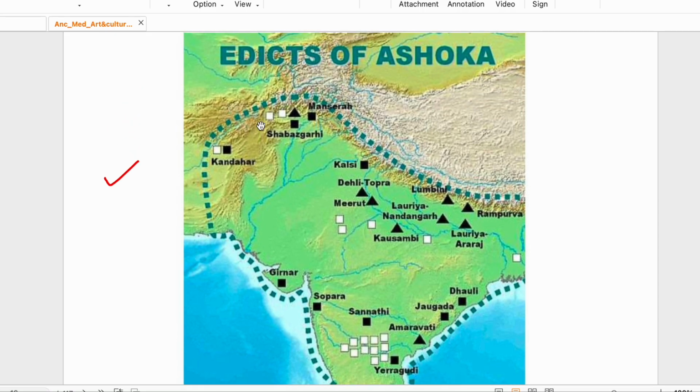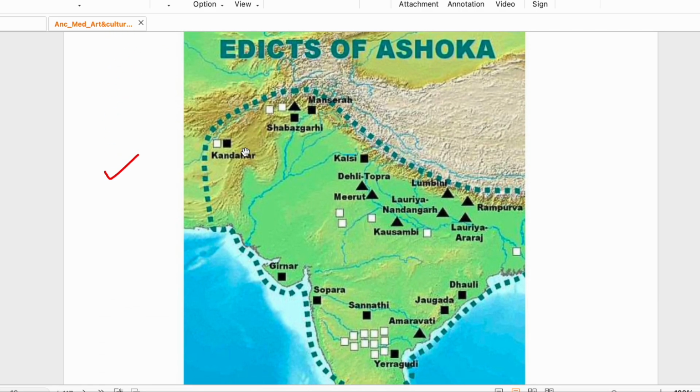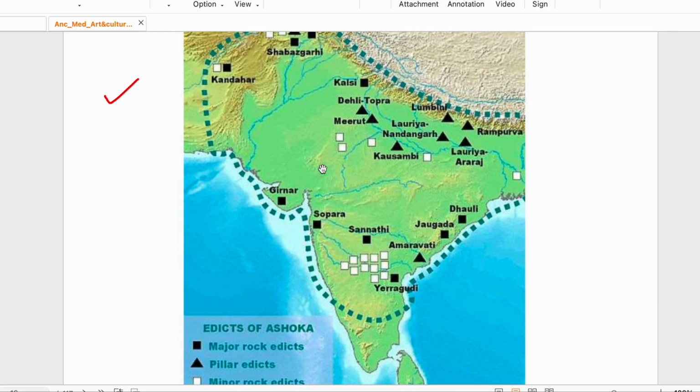Then we move towards northwest. We will see Sabzgadi, जहाँ Kharoshti script was there. Manchehra में आपको दिखा था Kharoshti. And Kandhar. Sometimes they will ask you कौन से state में, ठीक है. तो ये तो north west में तो पूछेंगे, but ये सब देखो, these are in Andhra, these are in Odisha, ठीक है. ये Maharashtra region का हो गया. ये UP में हो गया. This is in Bihar. Okay. Rampurva is also in Bihar. Rampurva, there is also a bull, Rampurva bull which was found, which is important, ठीक है. Meerut UP हो गया, Topra सब हो गया, ठीक है.